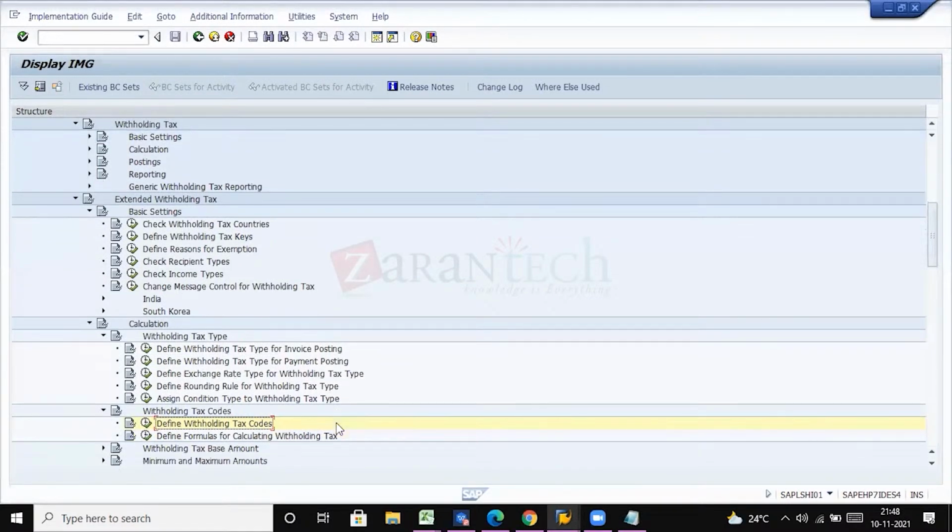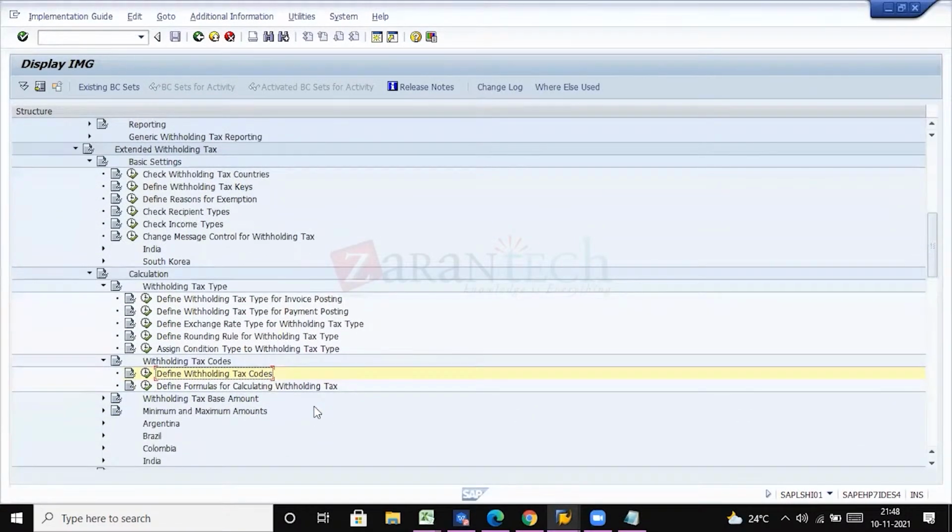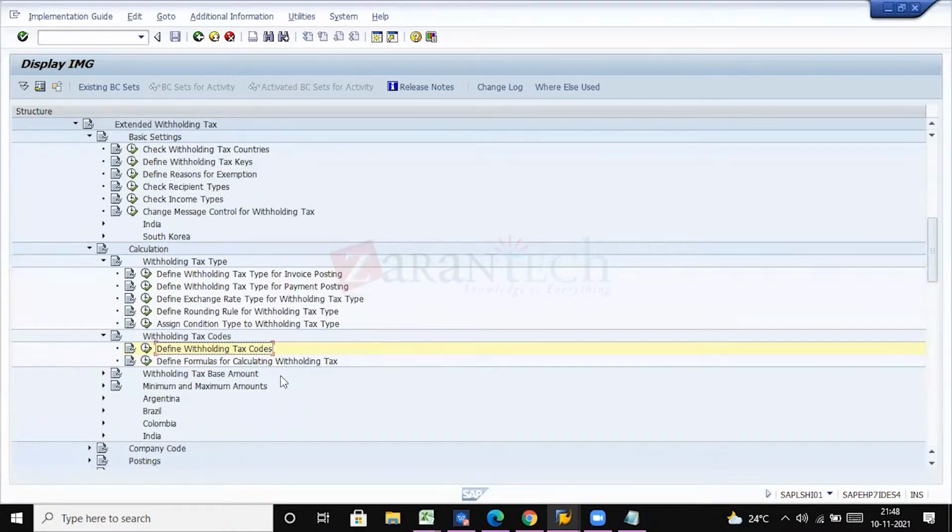And how the GL account will be determined for posting the transaction, that is TDS. This has to be posted to one of the GL accounts, right? This account determination happens in the OBWW transaction that I will show you, where we will be linking the withholding tax type and withholding tax code.